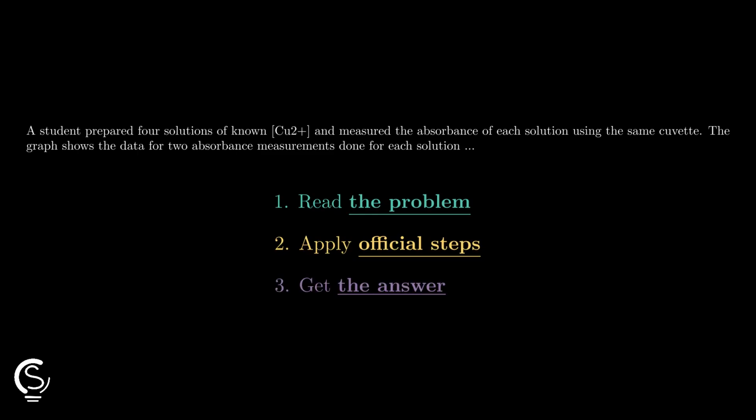Copper ions absorb light based on concentration, but one trial here is totally off. Let's find the error in this absorbance graph right now.